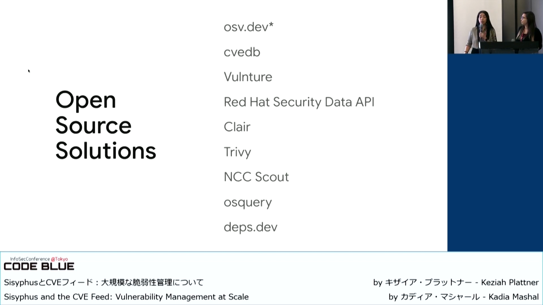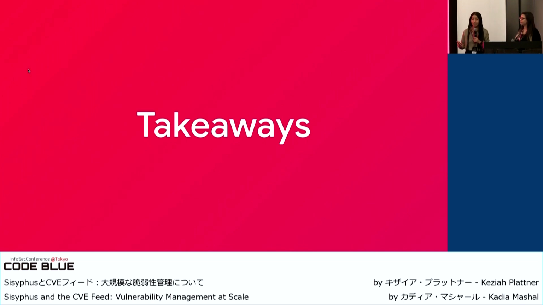Here are a couple of open source solutions out there that are reliable. Some of them are open sourced by Airbnb, Google, NCC, Meta, and OS Query. All of these solutions definitely helped us automate our vulnerability management program. So let's talk about the takeaways.